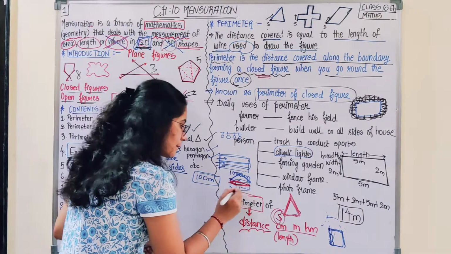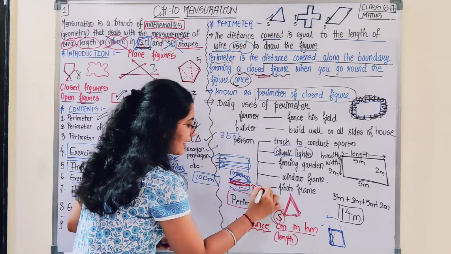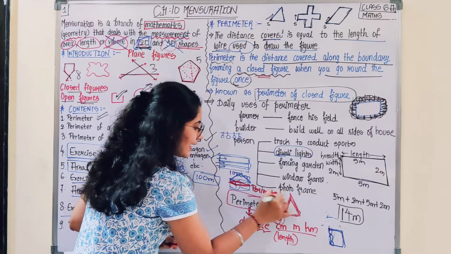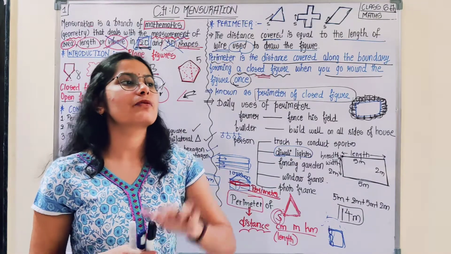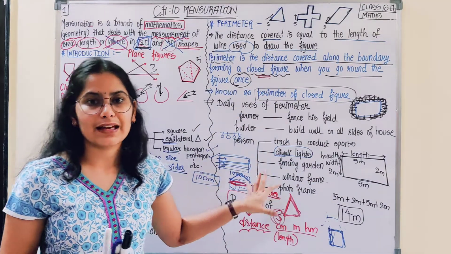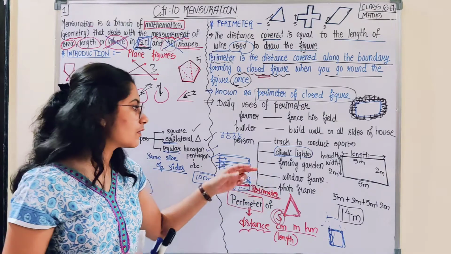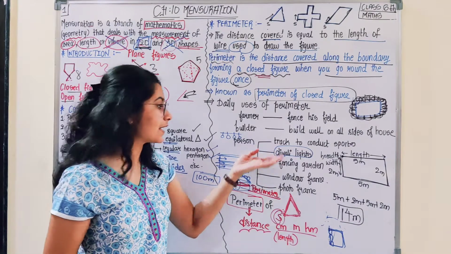You have to add up. Ultimately, you would get the perimeter of that house, and then you could easily tell the shopkeeper, I need this many meters of light. So this is another application of perimeter.